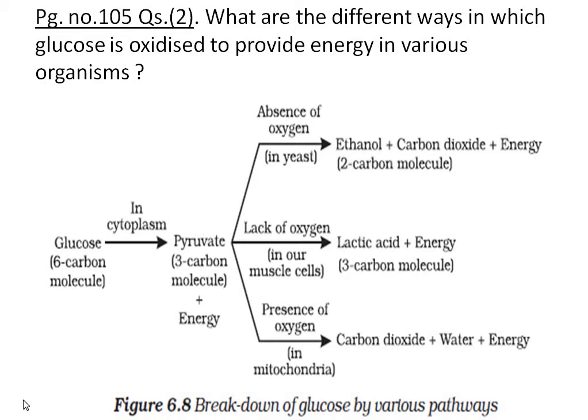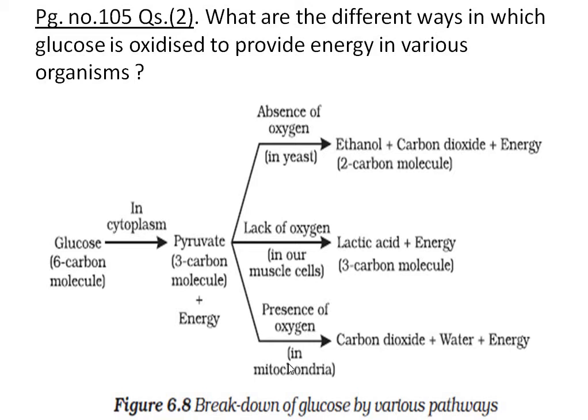In some other organisms, it takes place in the presence of oxygen. See here. In the presence of oxygen, that process takes place in the mitochondria of the cell, not in the cytoplasm. Further breaking down of pyruvate takes place in the mitochondria of the cell.